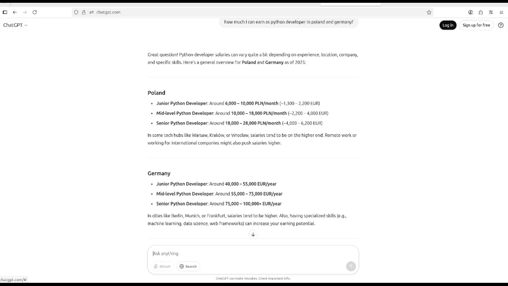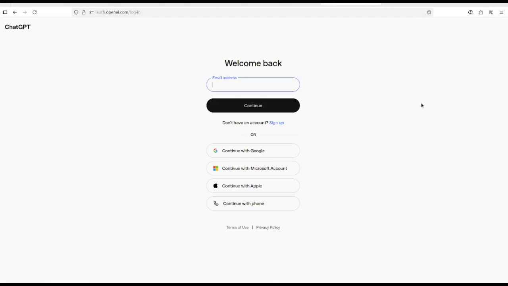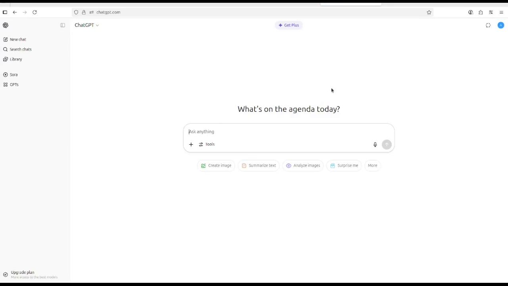Now another topic. You can use ChatGPT without signing up, but of course it's recommended to register because you are going to get more tools. So now I'm just going to log in. So what about this? With ChatGPT you have two options. You can use ChatGPT or ChatGPT Plus, but this is a paid option, so I'm not going to do so.